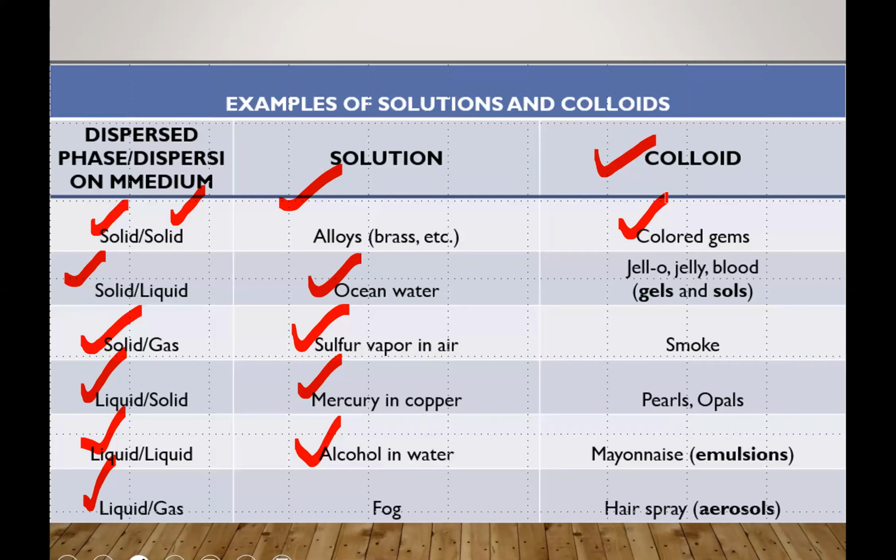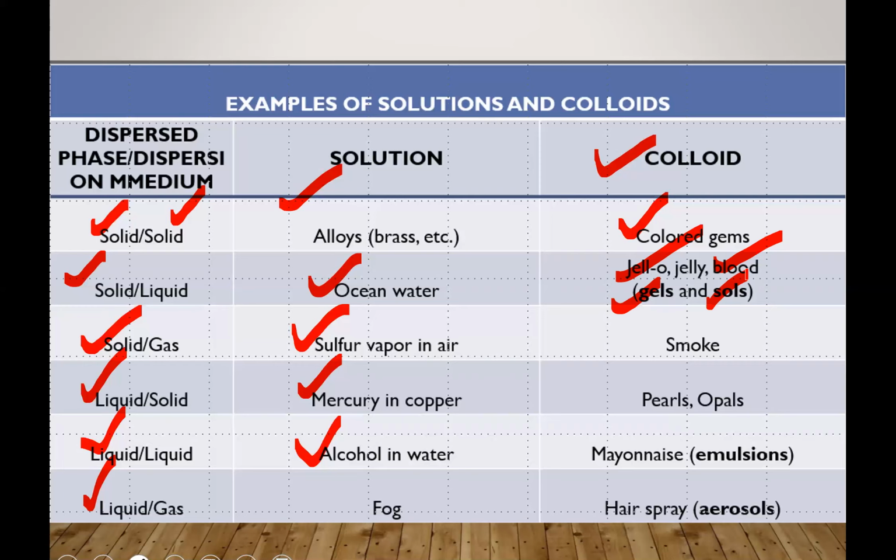So blood is a very good example. In case of jellies, you will use the terms gels and sols. Gels and sols are also known as colloid. So jellies and blood are the examples when the dispersed phase is solid and the dispersion medium is liquid.